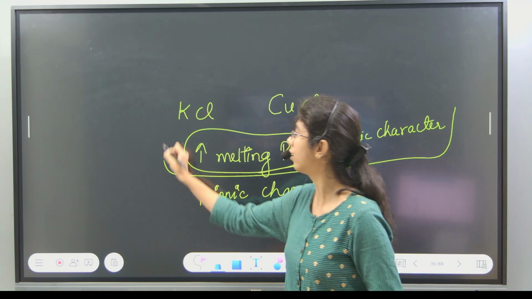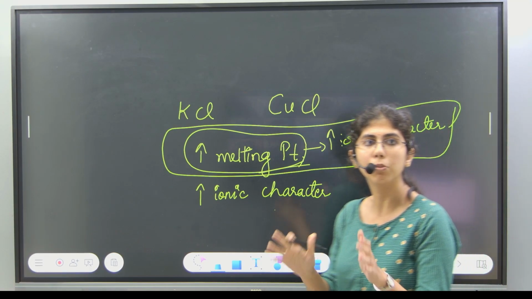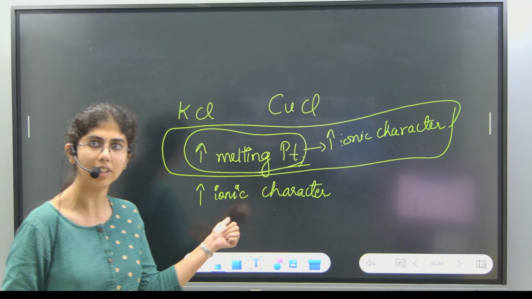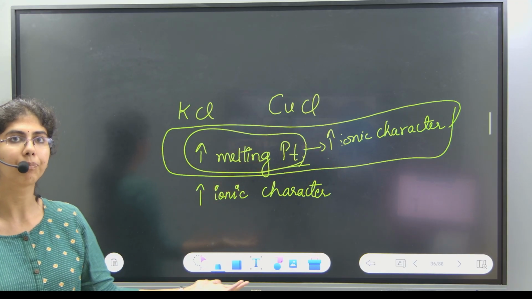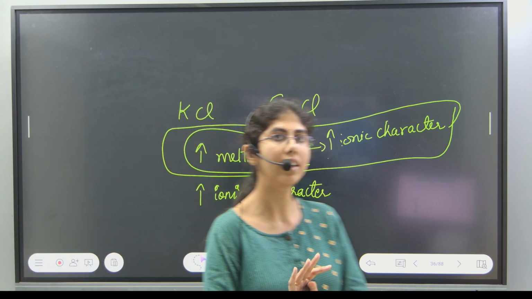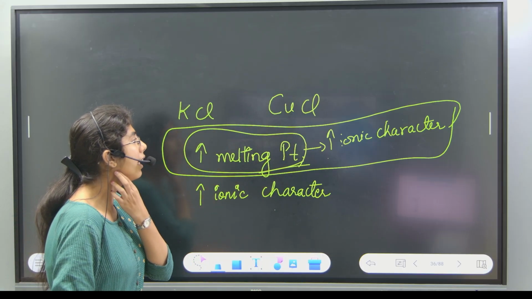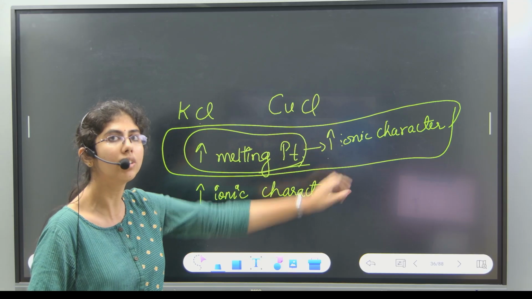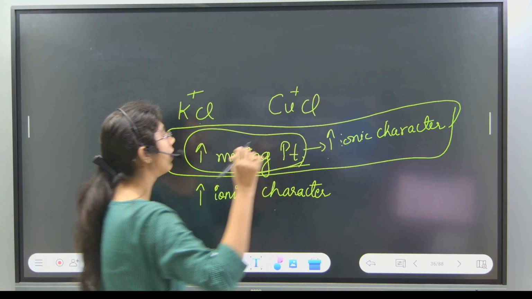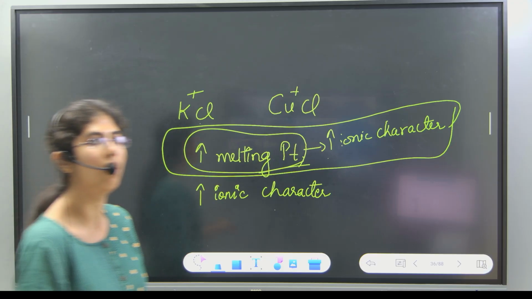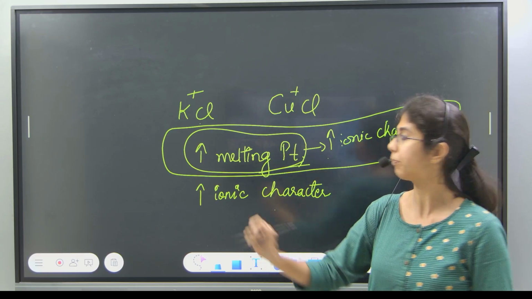Okay, remember this point. Yesterday we discussed only how to find out which is more ionic and which is more covalent. I want you to note down this as well. More ionic character means high melting point. Now, how do we find out ionic character? We find it using covalent character. We have the same anion in both cases, but the difference is in the cation, potassium plus and copper plus.